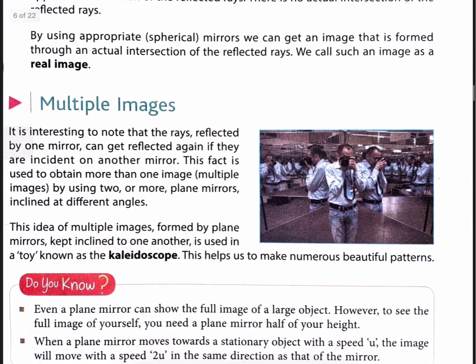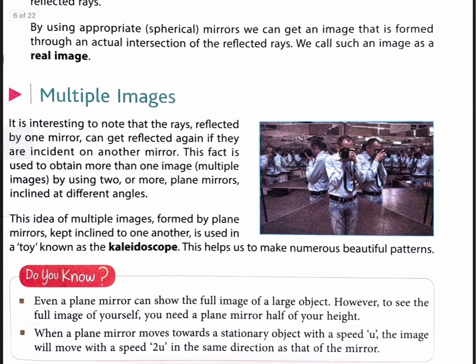Next, multiple images. It is interesting to note that the rays reflected by one mirror can get reflected again if they are incident on another mirror. This fact is used to obtain more than one image, or multiple images, by using two or more plane mirrors inclined at different angles.